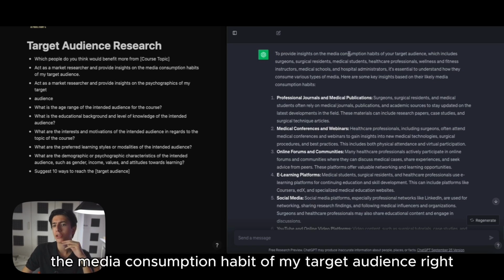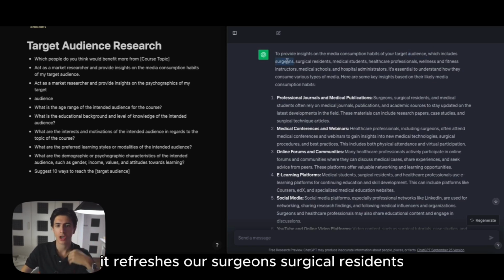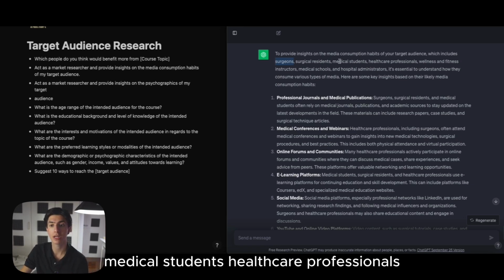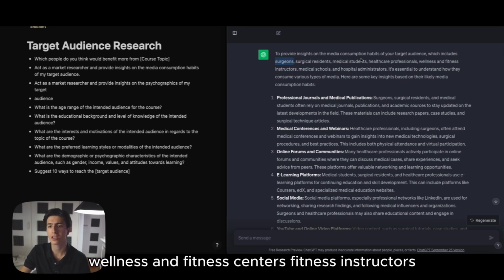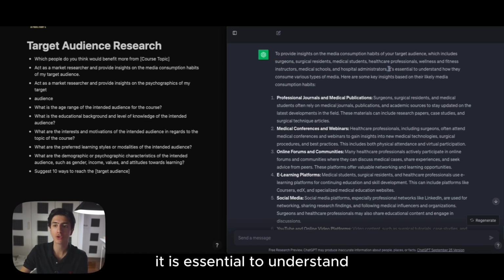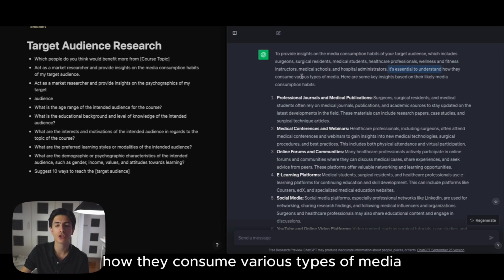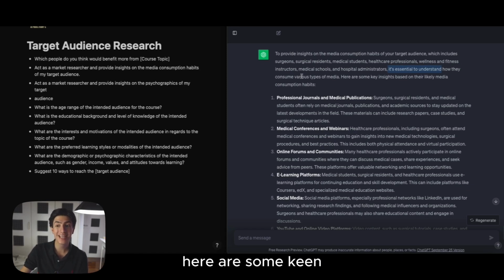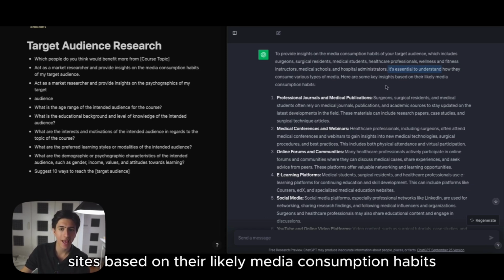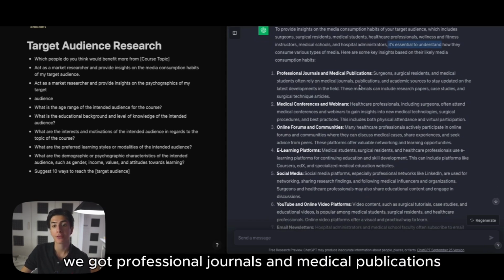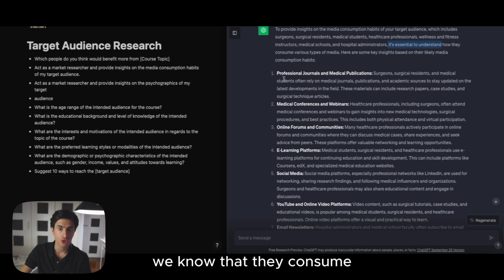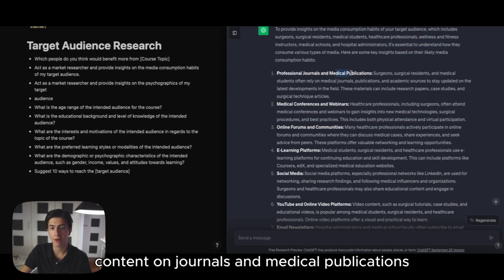So again, the media consumption habits of my target audience. My target audience is surgeons, surgical residents, medical students, healthcare professionals, wellness and fitness centers, fitness instructors, all that stuff. So it is essential to understand how they consume various types of media. Here are some key insights based on their likely media consumption habits. So we got professional journals and medical publications. All of those people, we know that they consume content on journals and medical publications.